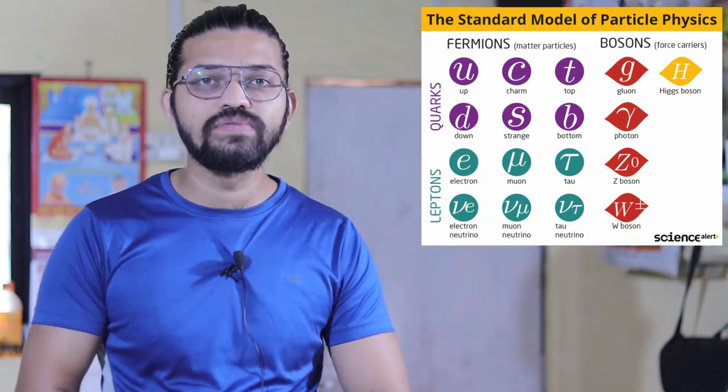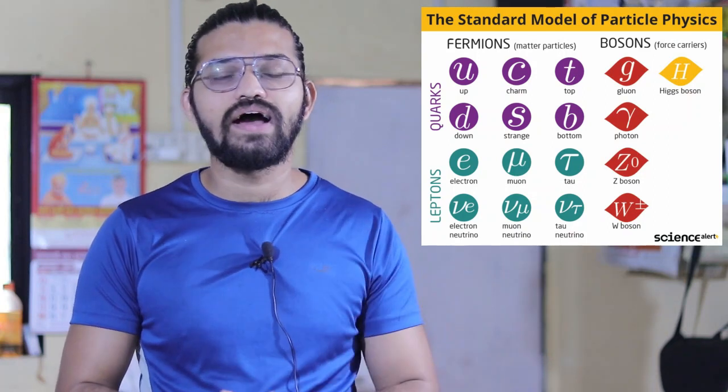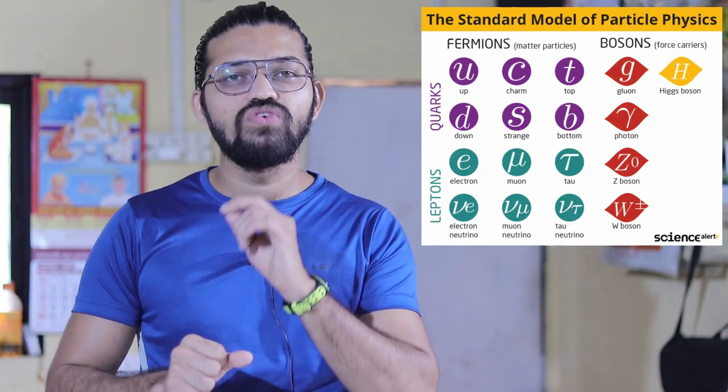So you only have to remember that there are two groups. The first group consists of the matter particles, and the second group consists of the force particles. These are the gauge bosons.